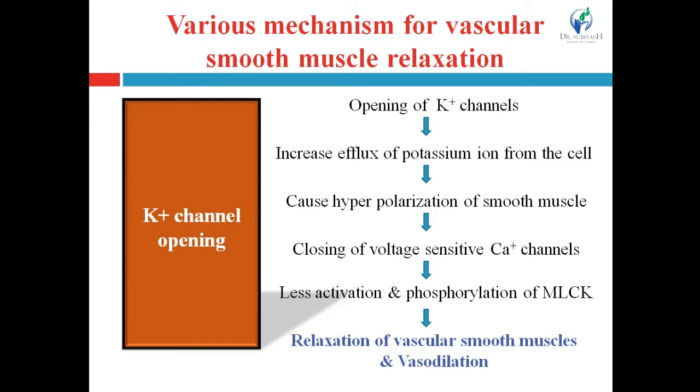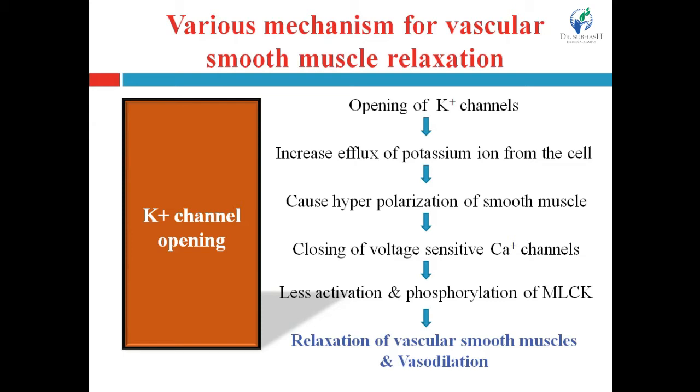That will lead to a decrease in the concentration of the calcium ion within cells. That will lead to less activation and phosphorylation of the MLCK, the myosin light chain kinase enzyme, and this enzyme is responsible for the conversion of myosin to activated myosin, that is phosphorylated myosin. For that, this MLCK has to be converted into phosphorylated MLCK, that is MLCK-P.